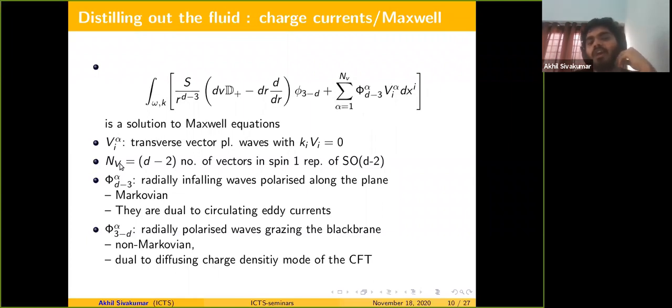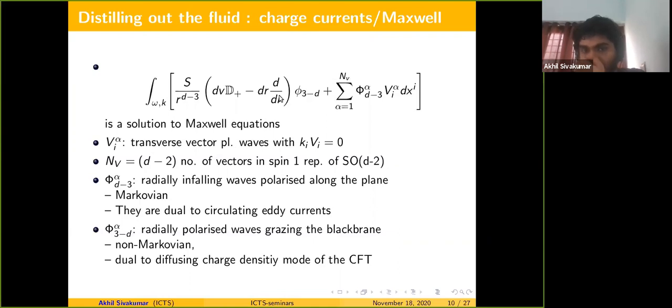And you can count how many such modes there are. So there is some NB equal to D minus 2 number of vector plane waves. So let's discuss what these modes are physically. So phi D minus 3, or the Markovian part of the solution, are radially infalling waves polarized along the plane.